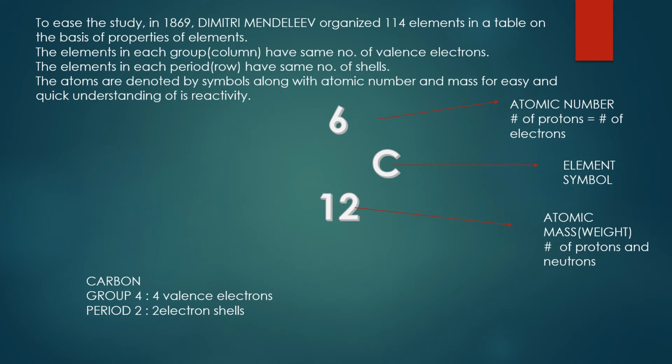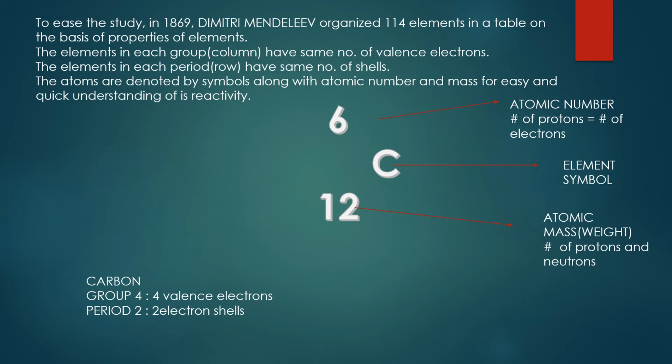Yes, in the periodic table, he categorized each element according to the valence electrons. Elements which have the same valency will be in the same group, and the elements which have the same number of orbits will be in the same period.